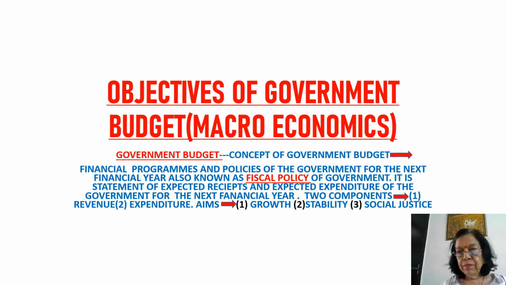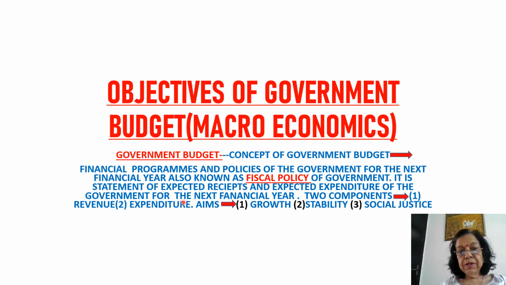Finance Minister presents budget for India on 1st Feb, generally 1st Feb, for the next financial year, that is from 1st April to 31st March. That is also called Fiscal Policy of India. After approval from Parliament, it is implemented.